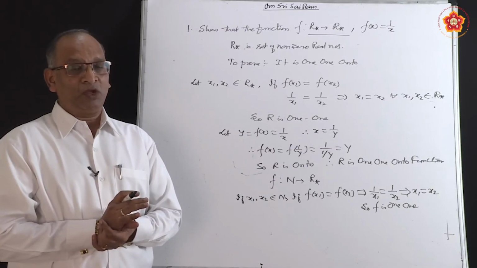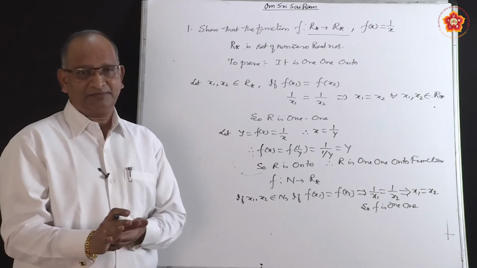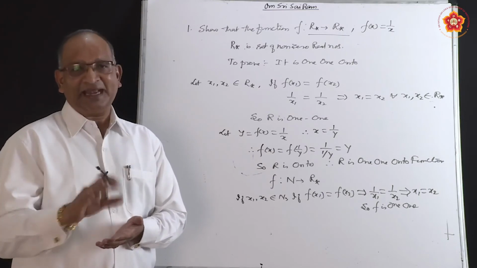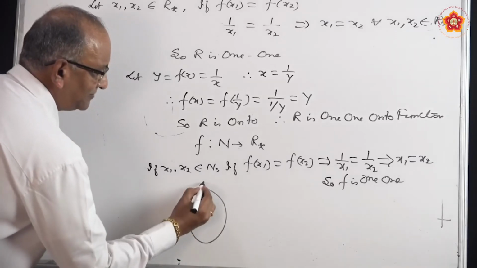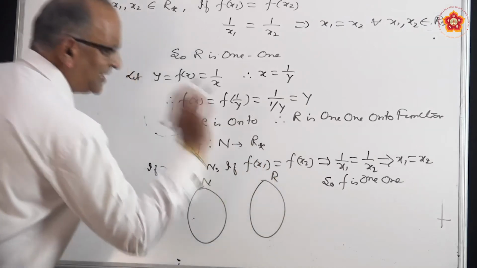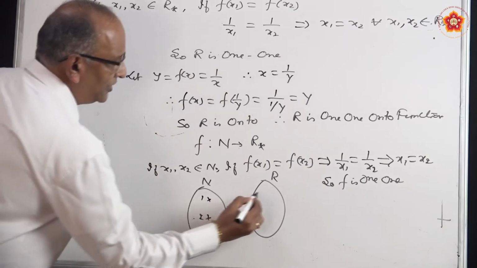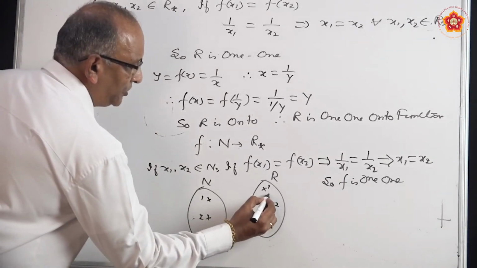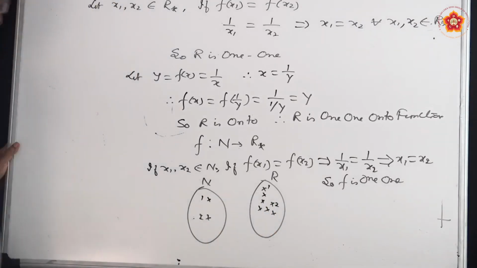Is it onto? What does R contain? Tell me. R contains natural numbers, integers, rationals, irrationals, everything. So it is something like this: this particular set has got natural numbers, this particular set has got real numbers other than 0. Now let us say here if you have 1, here if you have 2, this also has got 1, this also has got 2, but in between you also have 1.1, 1.2, 1.3, 1.5, etc.